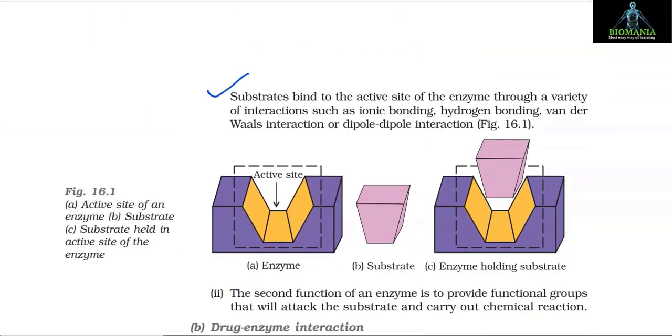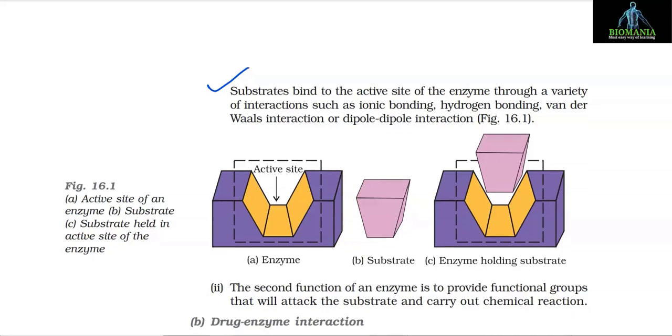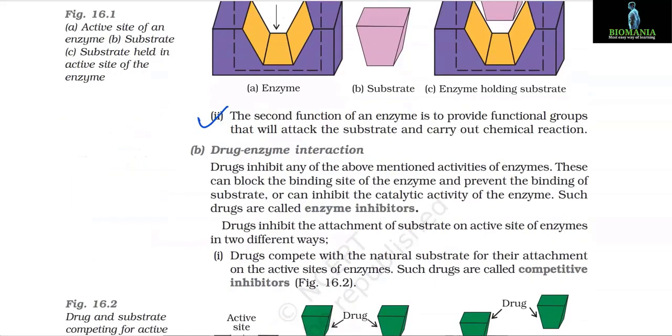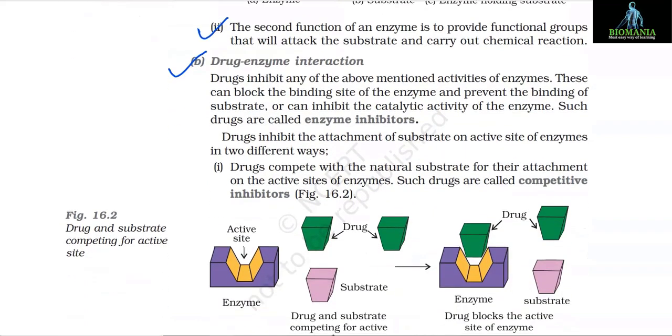Substrates bind to the active site of the enzyme through a variety of interactions such as ionic bonding, hydrogen bonding, van der Waals interaction, or dipole-dipole interaction. Number 2. The second function of an enzyme is to provide functional groups that will attack the substrate and carry out chemical reactions. B. Drug-enzyme interaction.